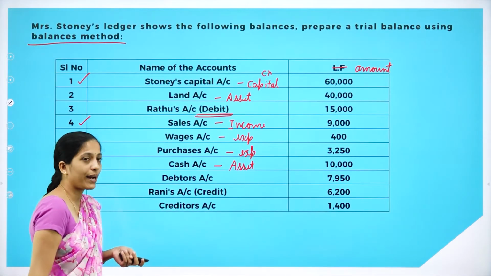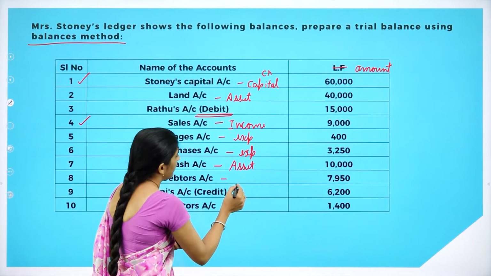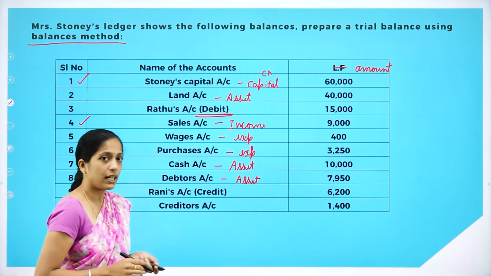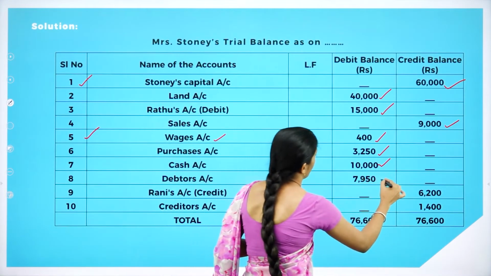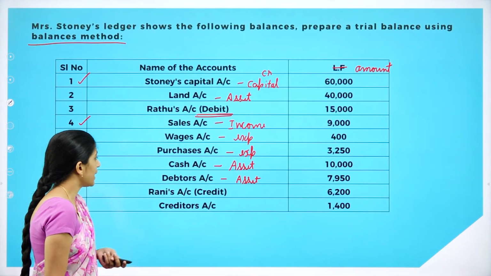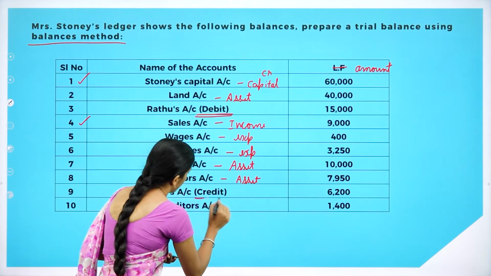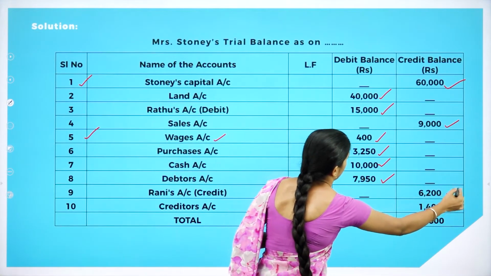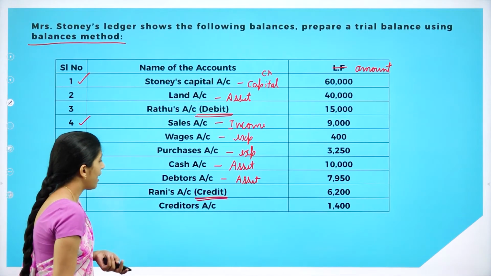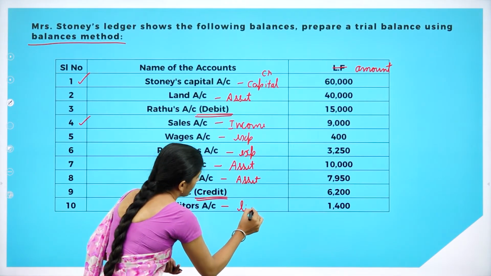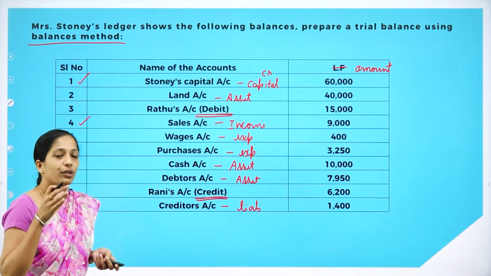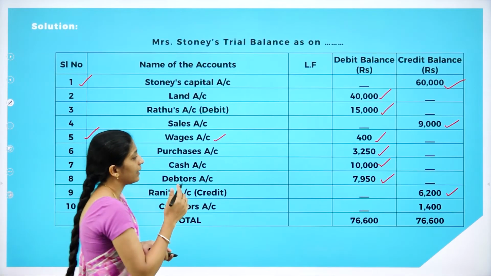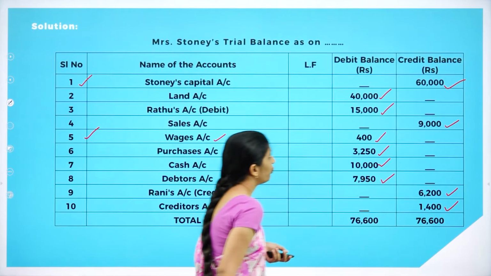Next, moving on to the eighth one, that is debtors account. What is debtors? Debtors is an asset. So where do we record it? We'll record it in the debit balance, that is 7,950. Next, Rani's account, they have told credit. So we have to record it in the credit balance. So Rani's account credit, we'll record in the credit balance. Next, moving on to the last one, creditors. What is creditors? It's a liability. So we are going to credit liabilities, right? So we will write it under the credit balance, 1,400.